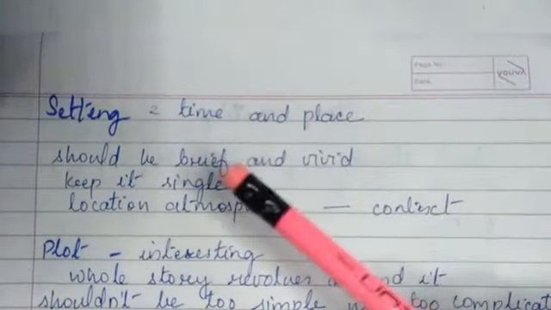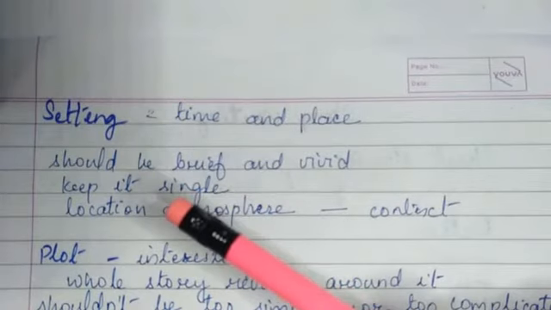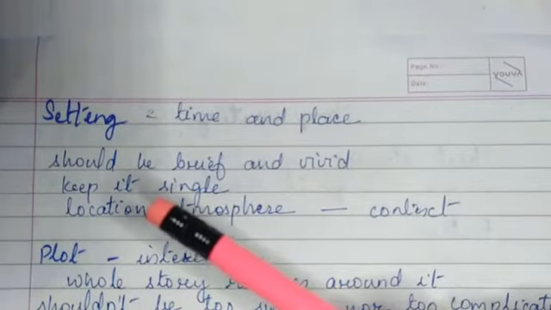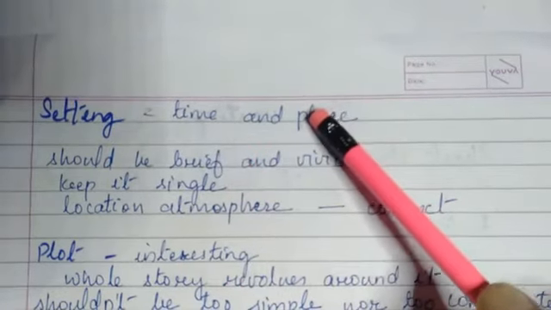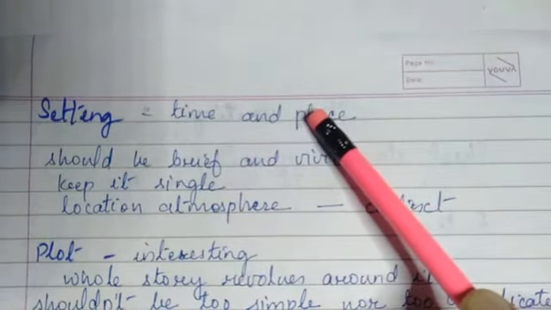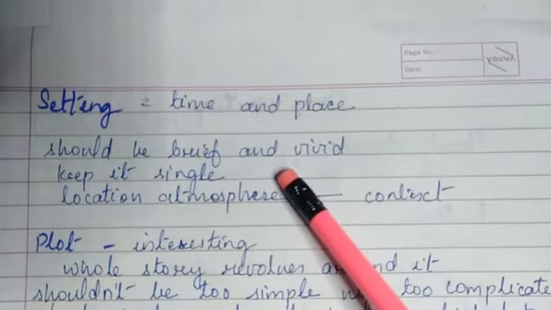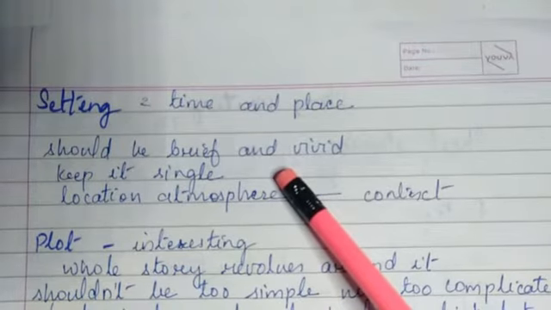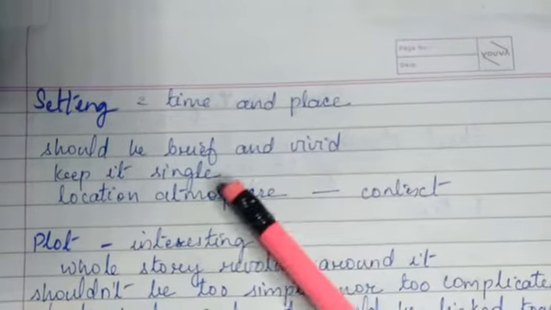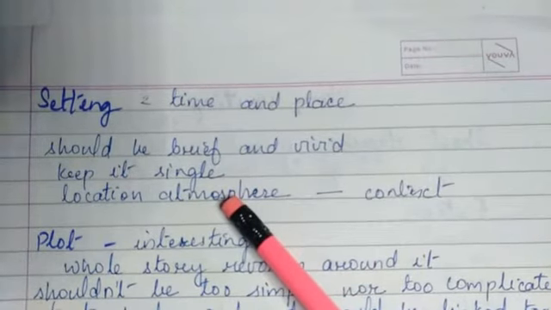Then comes the setting, that is the place where the story is taking place, or the setting of the story. So it is the time and place where the story is set. It should be brief and vivid. The description should be vivid, that is very clear, but we need to be brief because the teacher will be interested in reading the story, not the setting. So the setting should be brief, not too many words given to setting.